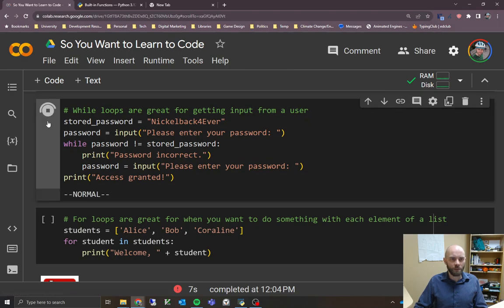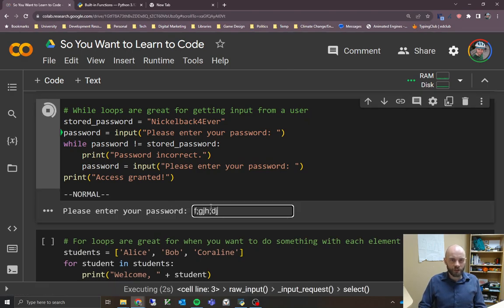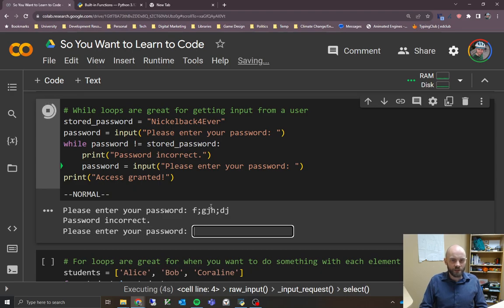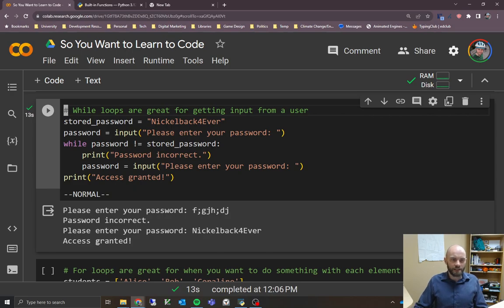So let's give it a try, click on play, and we can again type some characters, hit enter. It doesn't match the password that we've stored, so it's going to say password incorrect, please enter your password. And we're going to enter our password. Again, case sensitive, so you have to type it in exactly. And it says access granted.